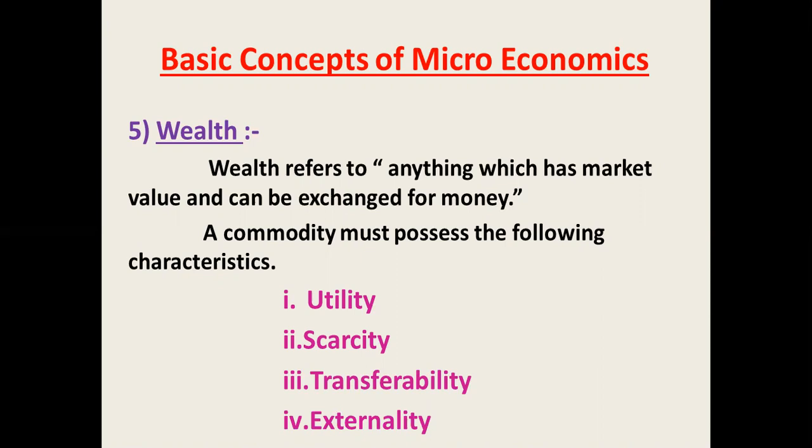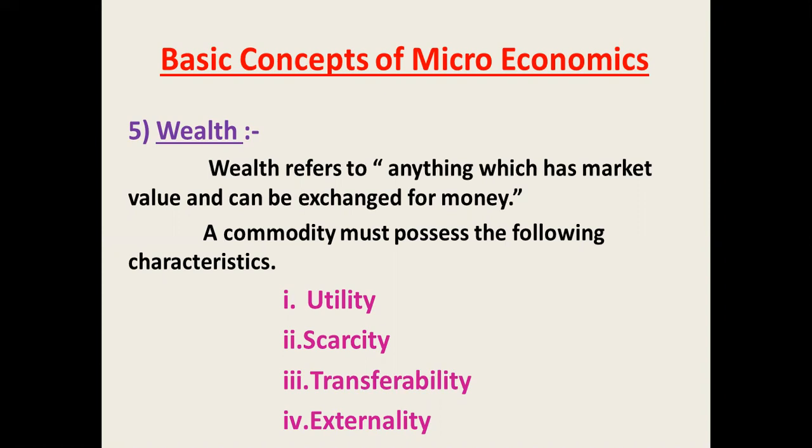That is called wealth. So the first and most important thing is scarcity. Every commodity has a price, as we already studied, so that is called scarcity.